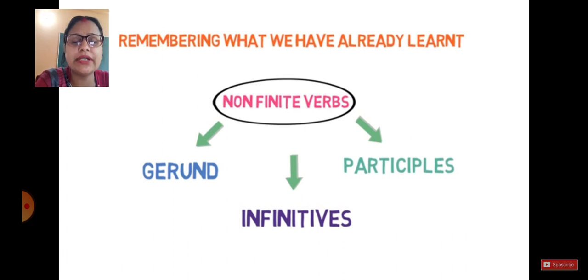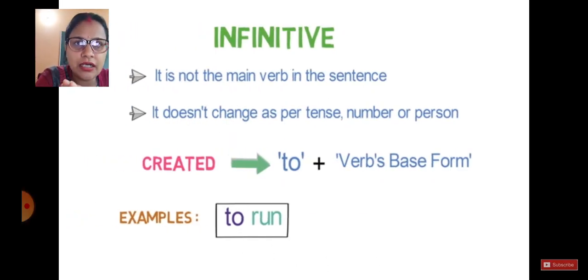Remember what we have already learned. Non-finite verbs are divided into three main parts. First, gerund. Second, infinitives. Third, participles. So today we will understand infinitive, gerund, participles, every topic. Let's start with infinitive. So basically, students, an infinitive is not the main verb in the sentence.